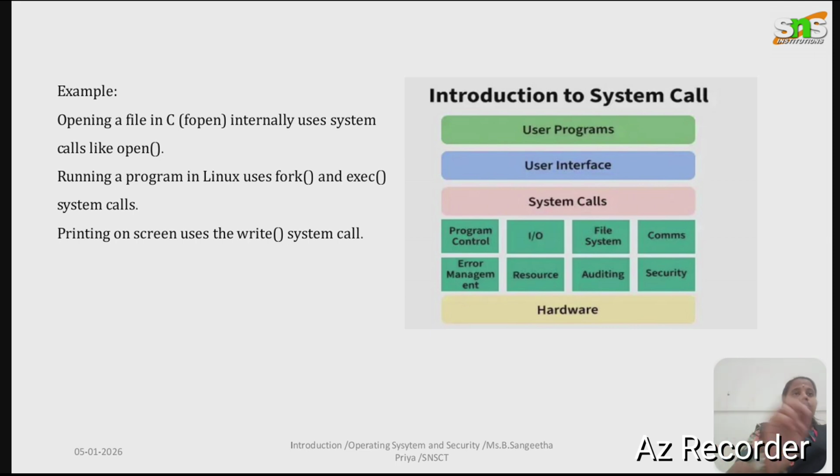Why are system calls needed? System calls are needed for the following reasons: to protect system resources from unauthorized access, to ensure the secure execution of programs, to provide controlled access to the hardware device, and to maintain stability and reliability. Without system calls, a faulty program could crash the entire operating system.